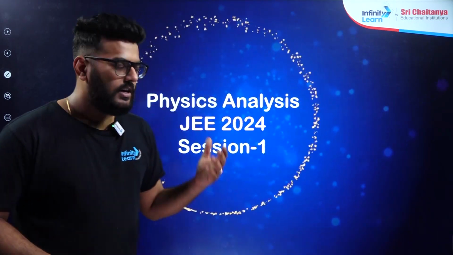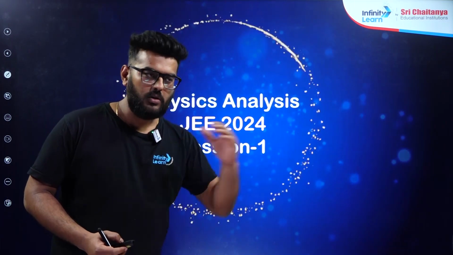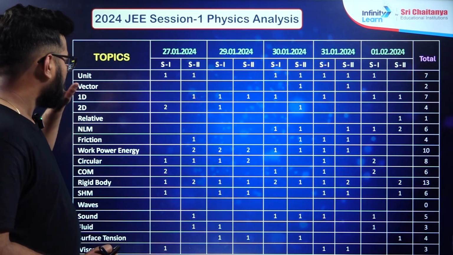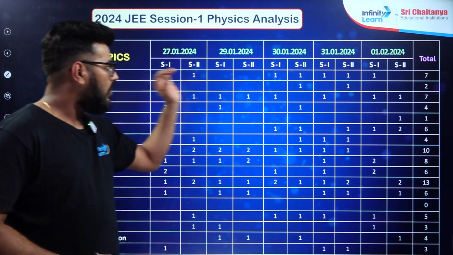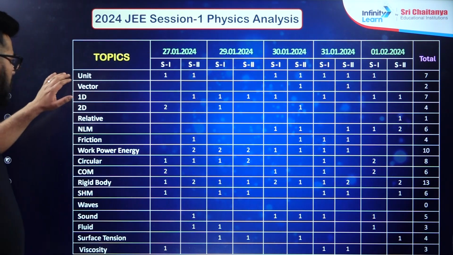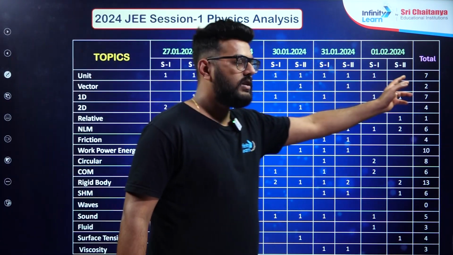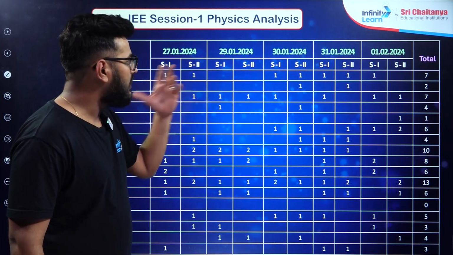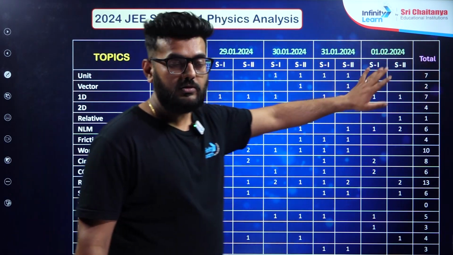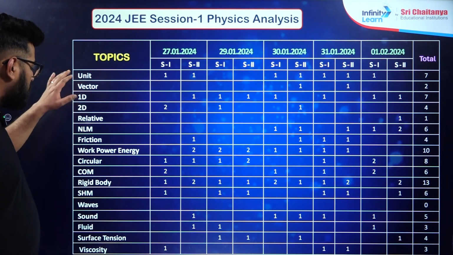So let's first draw out the segmentation topic wise, basically what all topics the questions have been asked from. If we can see over here, here is an analysis of all the days, shift 1 and shift 2. From the topic of units, you have more or less a question in all the shifts. Apart from 29th shift 1 and shift 2, there was no question asked, and in total 7 questions were asked from units, and this actually shows the importance of this particular topic.